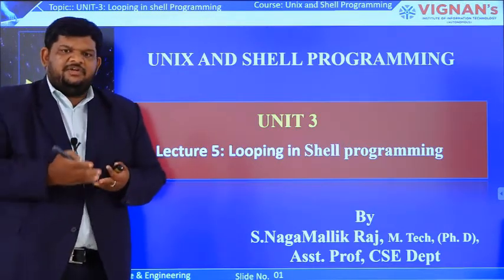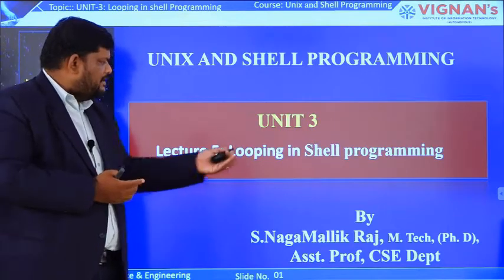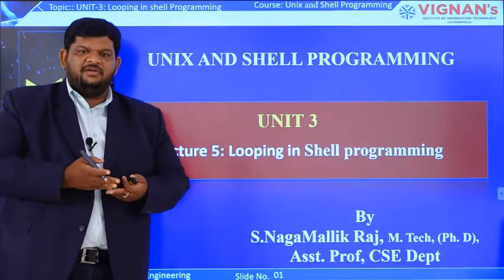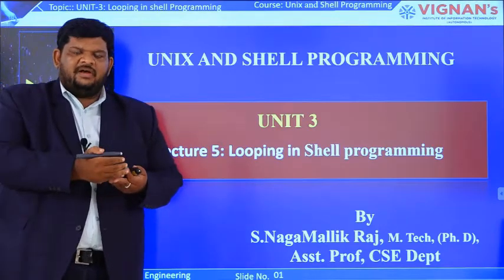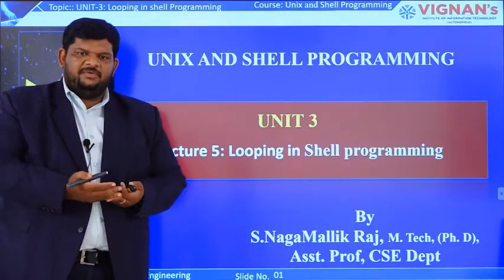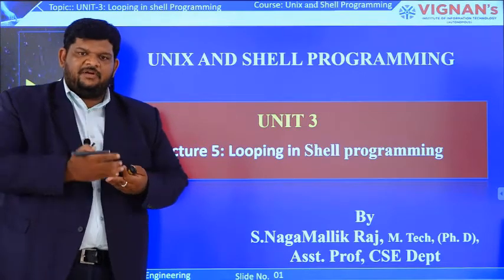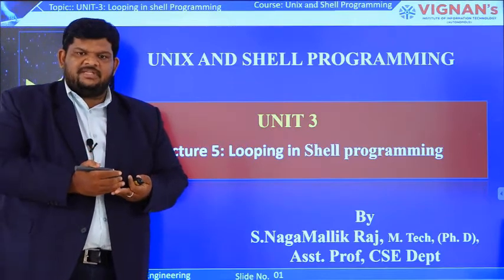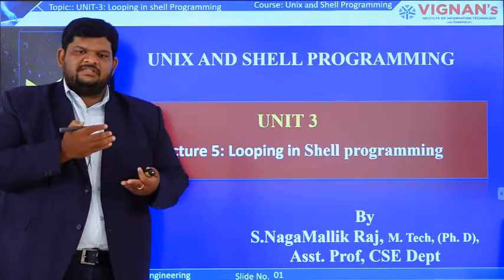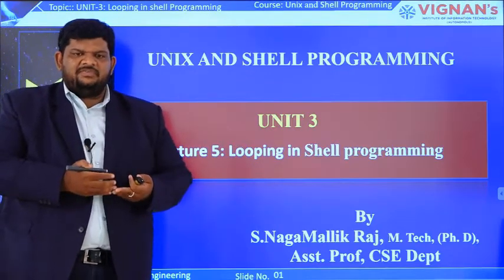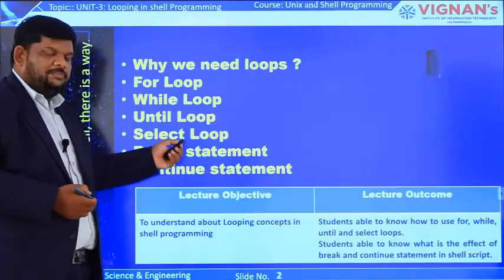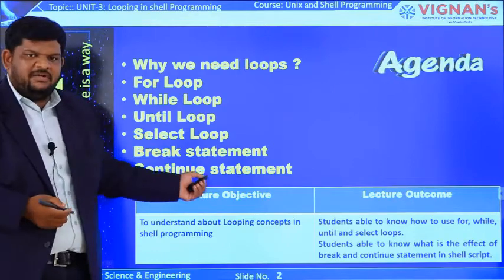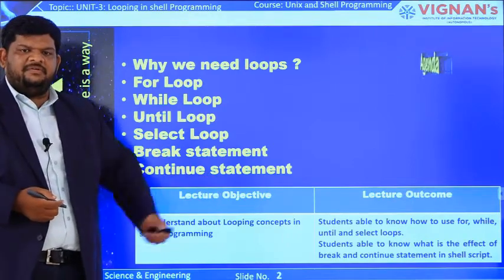This session is a continuation of the previous lecture, Looping in Shell Programming. In the previous session we discussed why we need loops and how many types of loops are present in Unix. We discussed the for loop with some examples, the while loop with some examples, and also the until loop. In this session we are going to discuss the select loop, the meaning of the break statement, and the effect of the continue statement with neat examples.